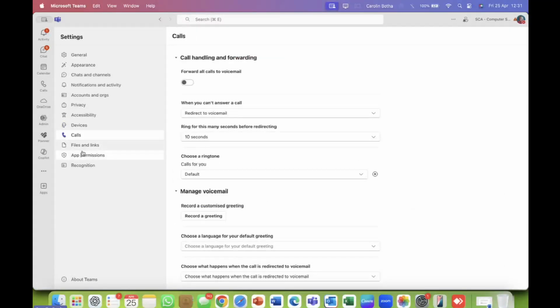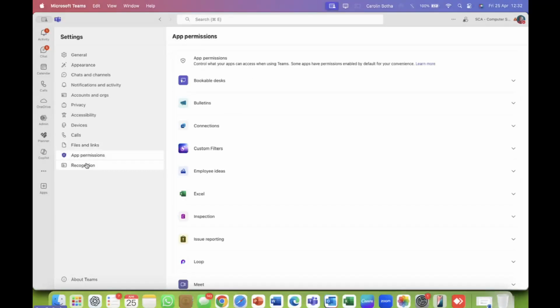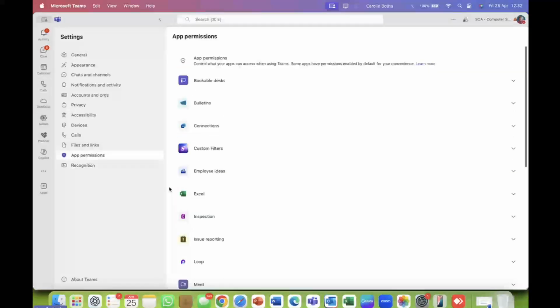Calls, we're not going to handle the calls in this session. Files and links, so where should it open any attachment? On your desktop, within Teams, on your browser. I suggest that you have it opened in desktop. And then, of course, app permissions. Which apps are allowed to open within Microsoft Teams? I would add any app there that you can think of, because give it permission to open, because that's exactly why you use Microsoft Teams.